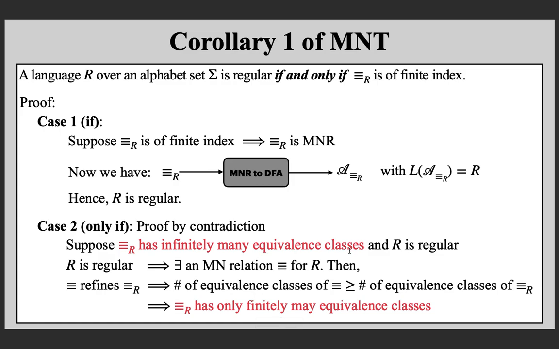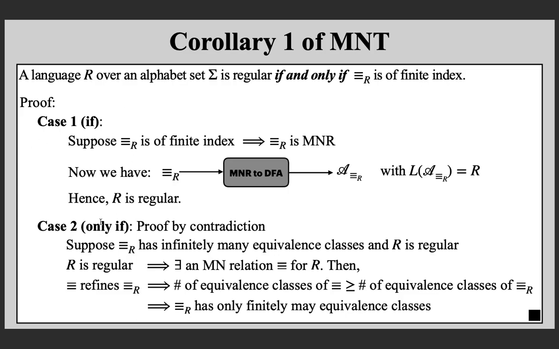And now you are getting this contradiction. You started by assuming that this has infinitely many classes, and you concluded that it has only finitely many equivalence classes, and hence proved by contradiction that the language is regular only if this relation has finitely many equivalence classes.